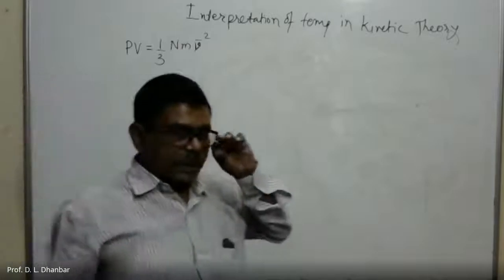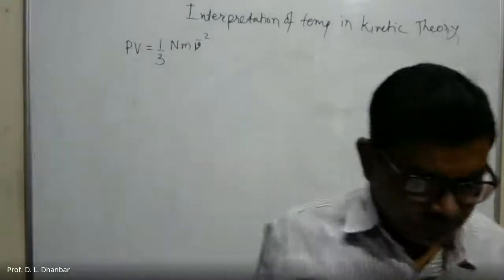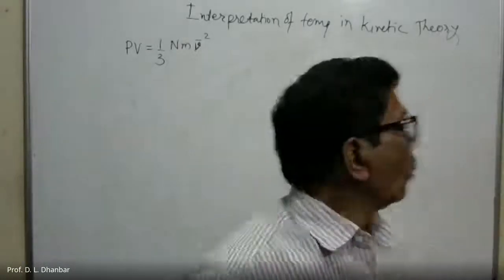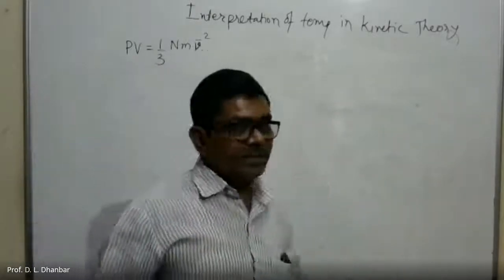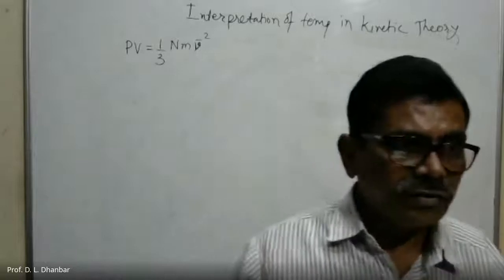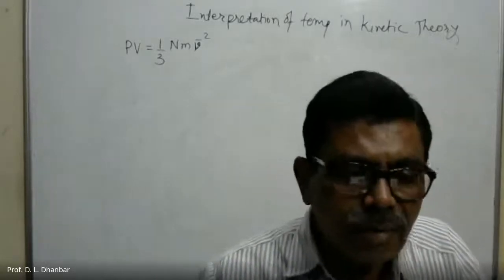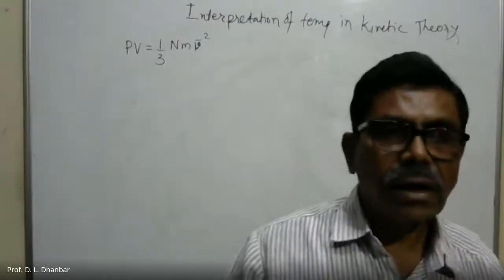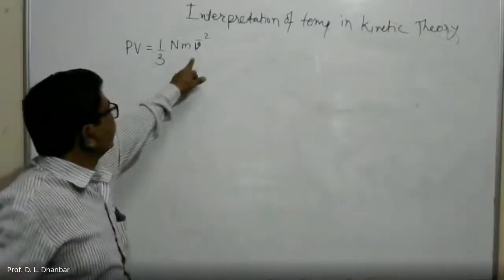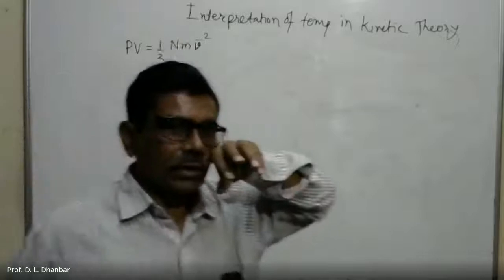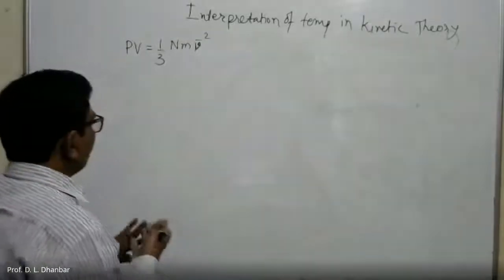Where P is the pressure of the gas, V is the volume of the gas, N is the total number of molecules in the gas, small m is the mass of a single molecule, and v bar square is the mean square velocity.